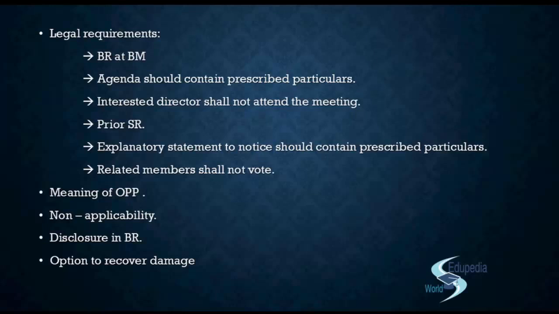So what will be the consequence? How do they recover the damage? First of all, they will have the power to declare that agreement or contract to be void, right? So that contract or arrangement shall be voidable at the option of the board, right? Second, the director who is concerned in that transaction shall indemnify the company against the loss that the company has incurred.